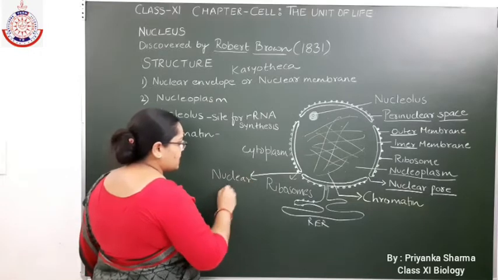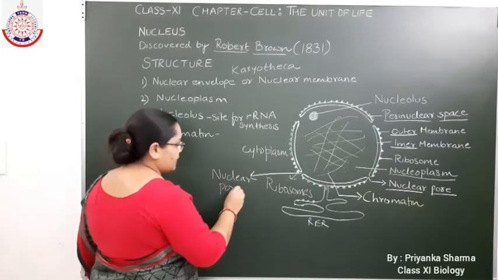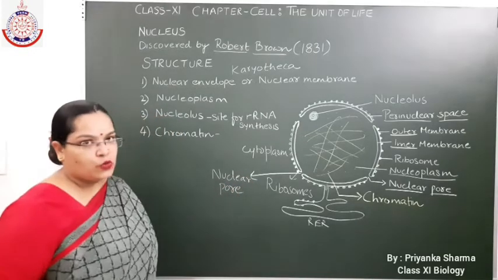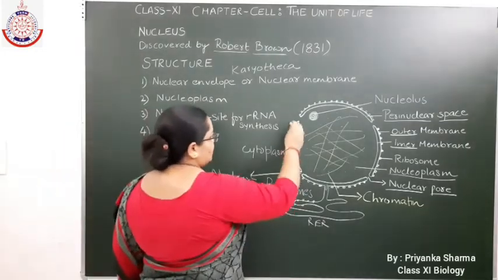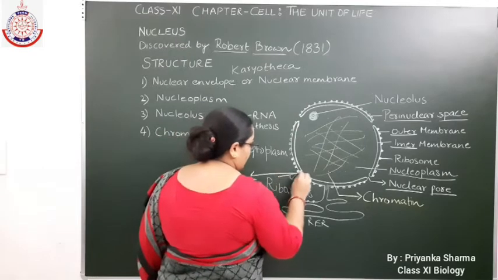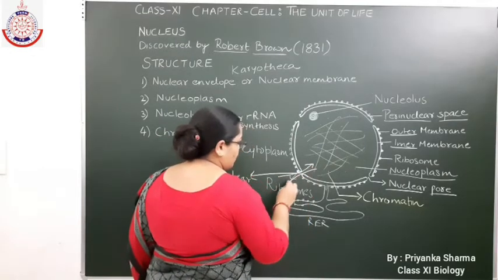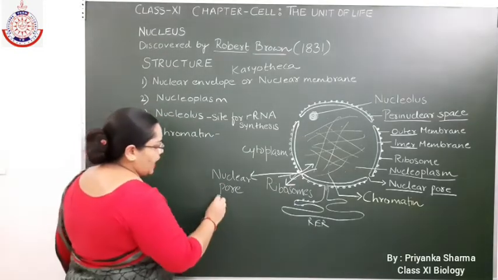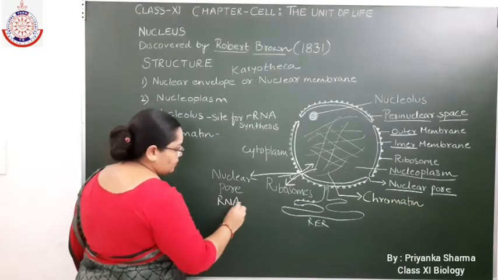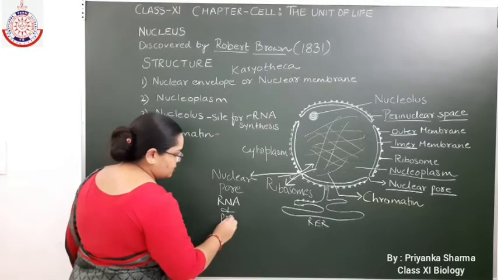What is it known as? It is known as the nuclear pore, and the nuclear pore provides the point for the entry and exit of RNA and proteins.